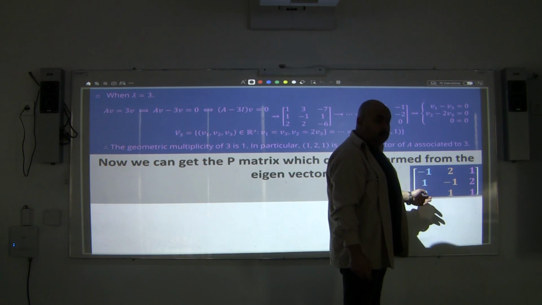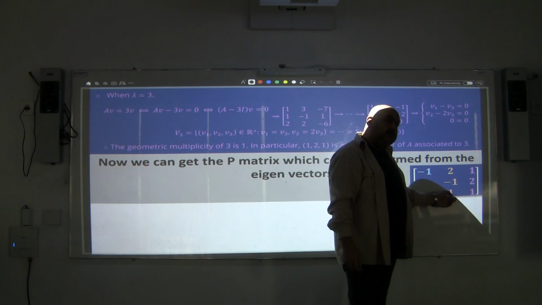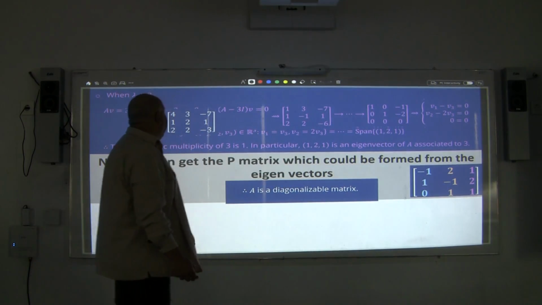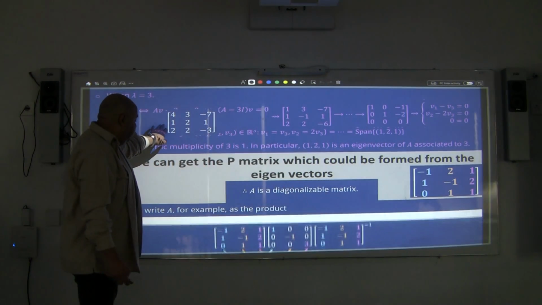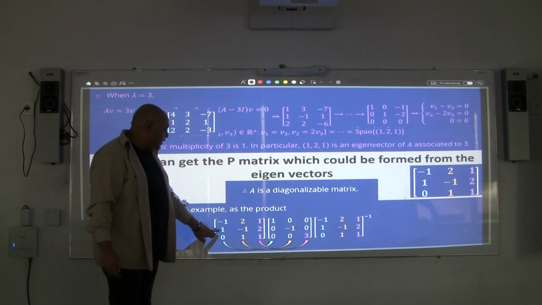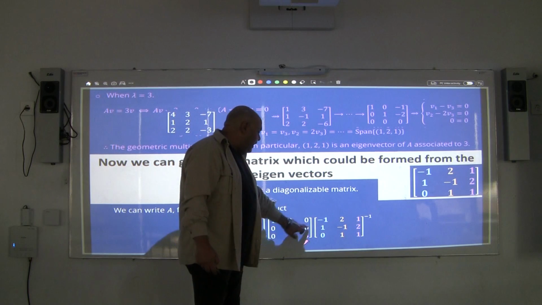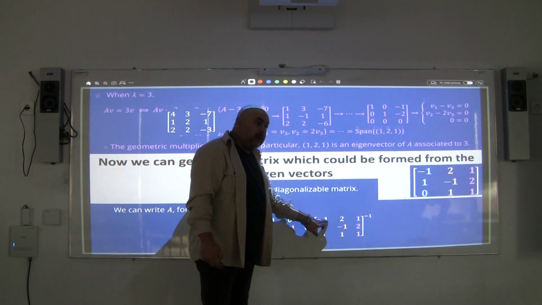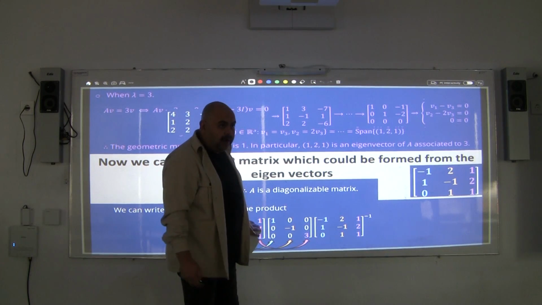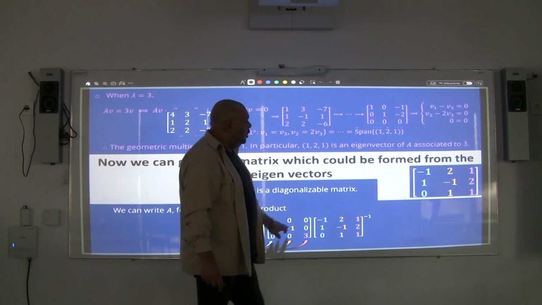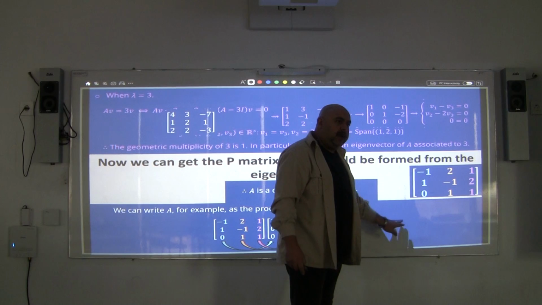Okay, relative to lambda 1, the second eigenvector relative to lambda 2, and the third one. Now I can diagonalize A simply by multiplying P matrix times the diagonal matrix times P minus 1, and this is going to equal A. Or, as I did, I can get the diagonal matrix equal to P minus 1 times A times P.